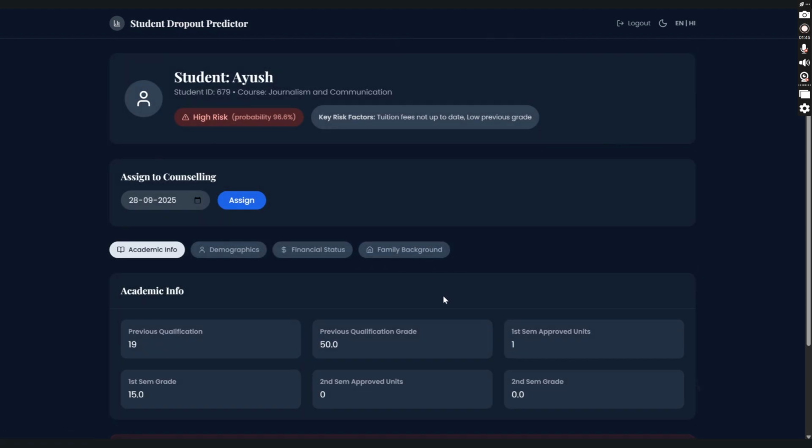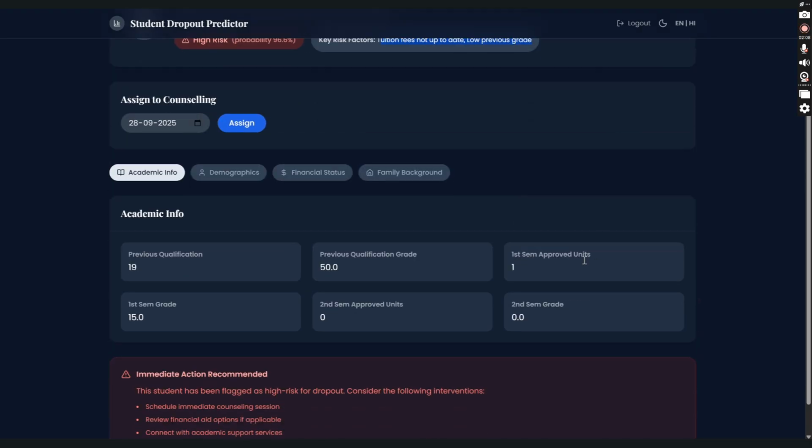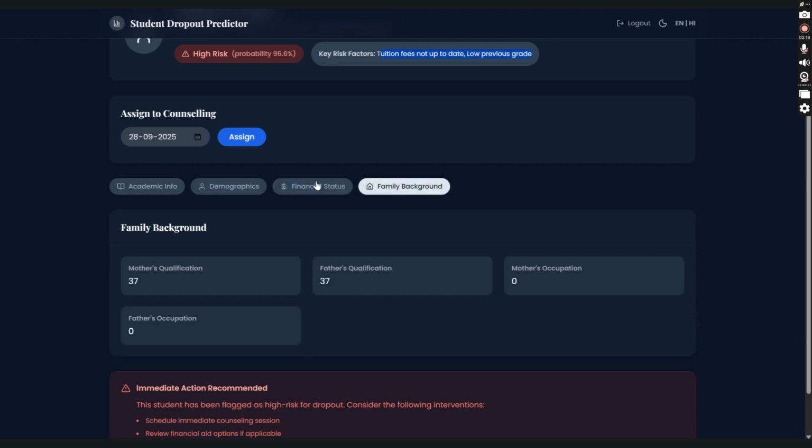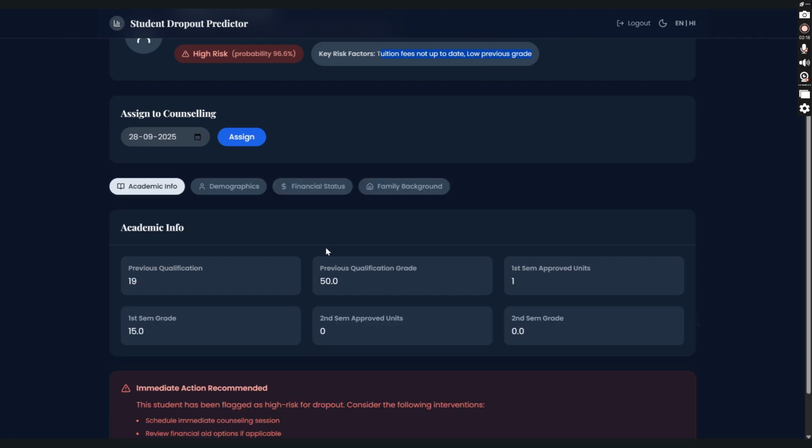As we can see, every student has an in-depth analysis. Here we can see our student Ayush has a high risk of dropping out, which is 96.6, that's why it's highlighted in red. The key risk factors are that the tuition fees are not up to date and there are low previous grade issues. We can get more in-depth detail of the student in the academic information, the demographic, the financial status, and the family background. This helps the counselor get a more detailed view of the student before making any decisions.